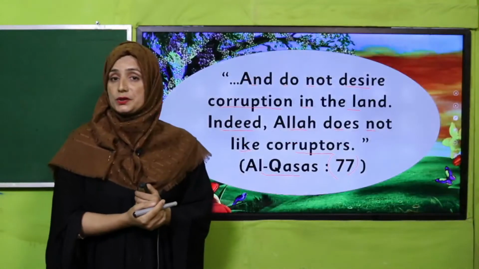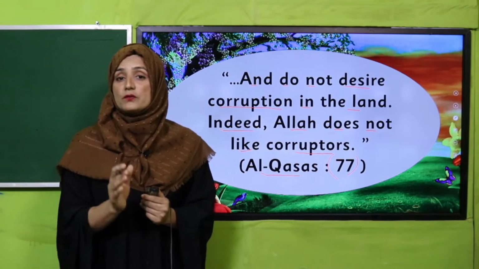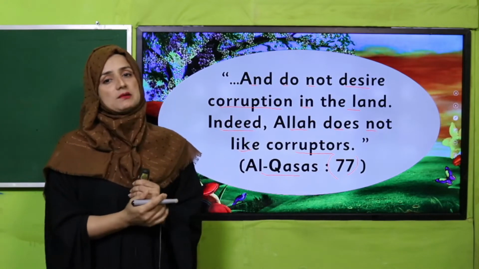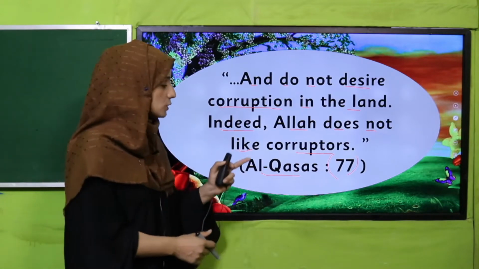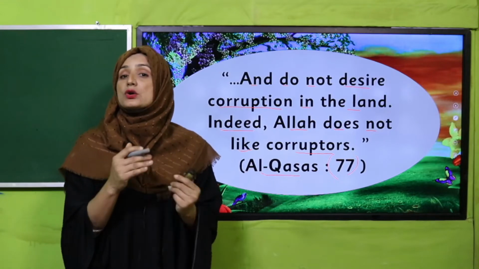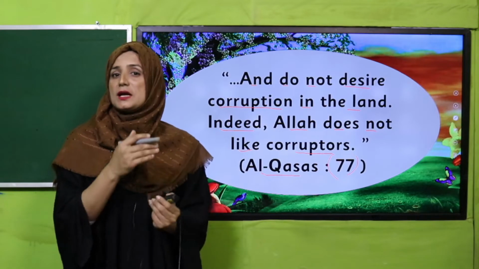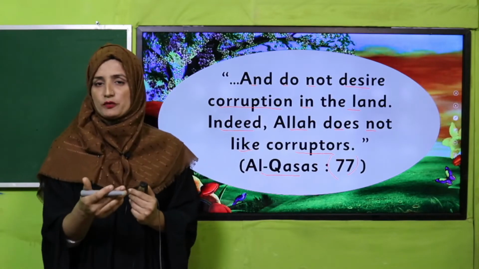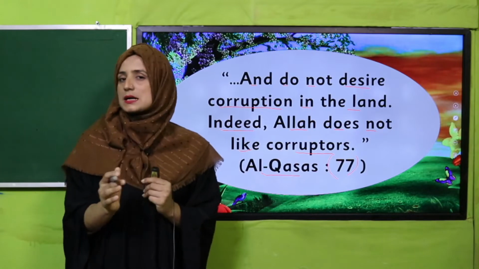So this beautiful verse is telling us that we must be honest in our life because Allah does not like corruptors. Who are corruptors? Those who lie and who do unfair things in their business, in their every action. Such persons are corruptors and Allah Almighty does not like them.